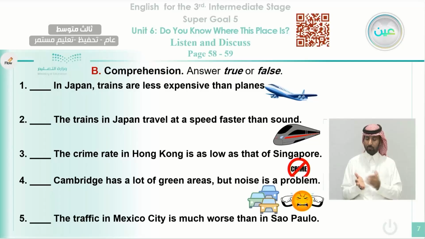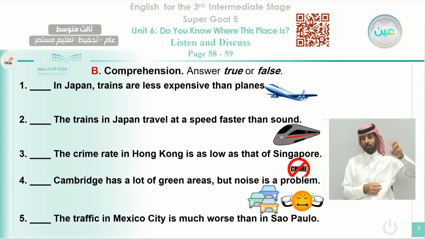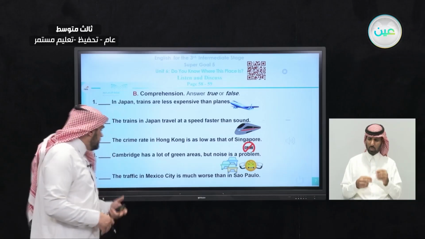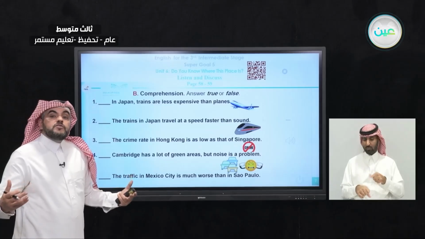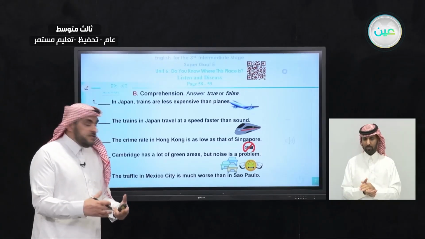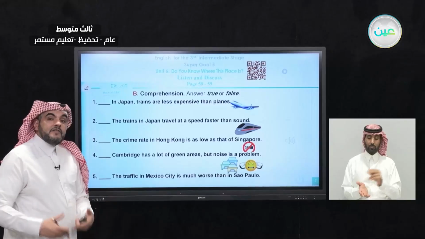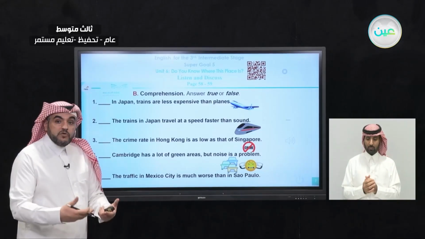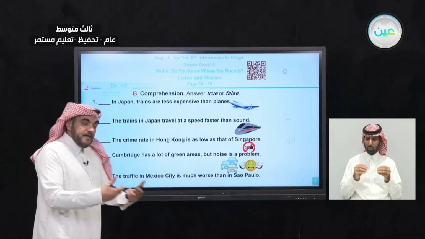In number 5, the traffic in Mexico City is much worse than in Sao Paulo. We're comparing two cities, Sao Paulo and Mexico City. Is the traffic in Mexico City worse than in Sao Paulo? We mean the traffic, how many people are on the roads. Are the roads crowded in Mexico, and are the Mexico streets and roads more crowded than Sao Paulo?